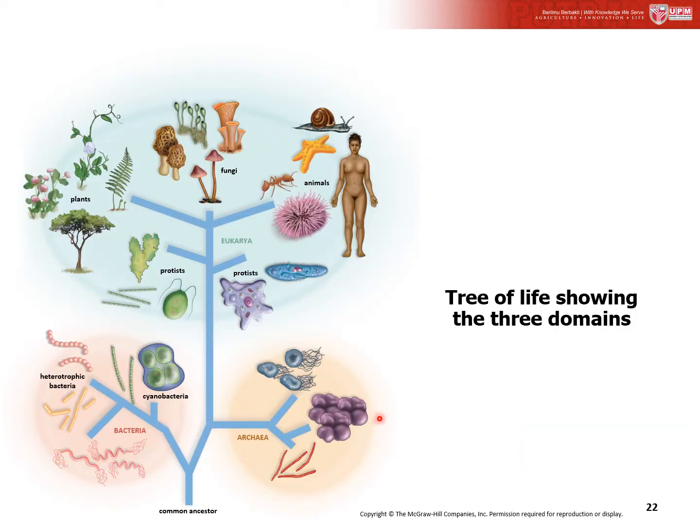Alright students, let's look at this figure. It is thought that all cells come from common ancestors, then evolve into three different types, each representing a domain. The three domains are the bacteria, archaea, and eukarya.